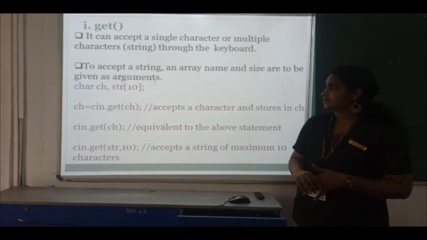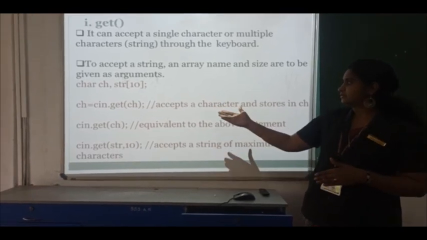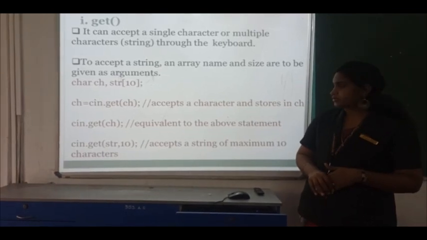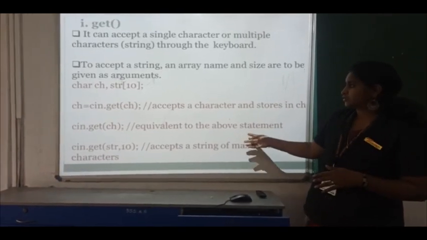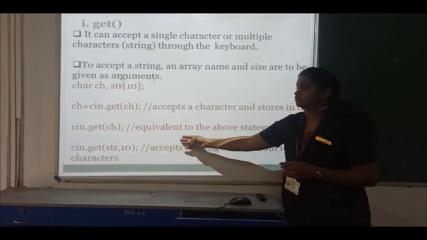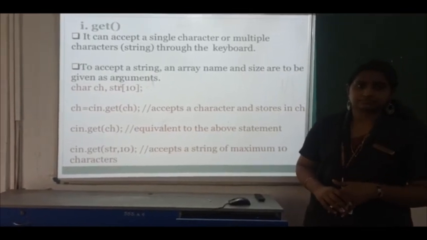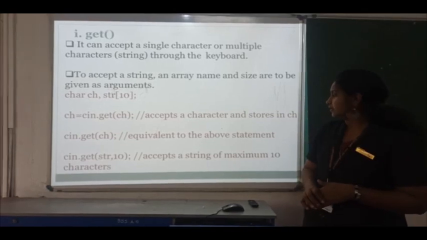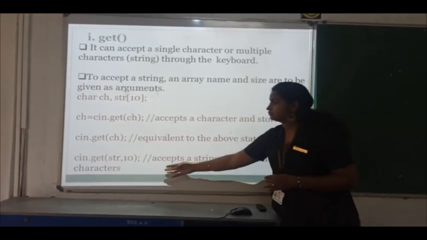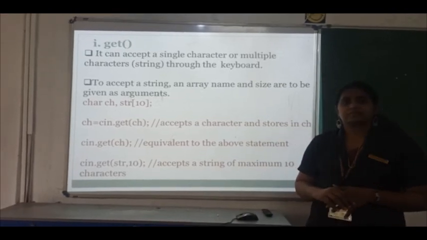Character ch is a variable, and here we are accepting some characters. If you are entering them, you can directly enter through that particular line. So what is the difference here?